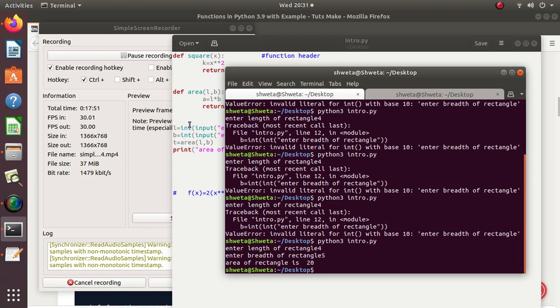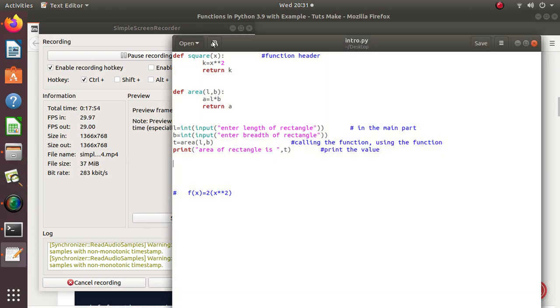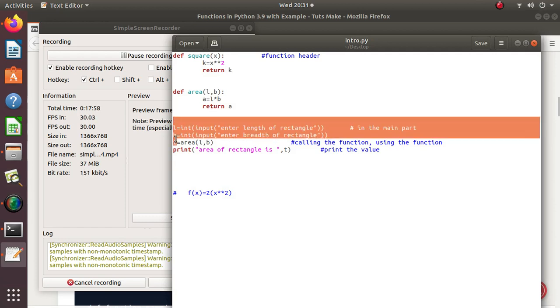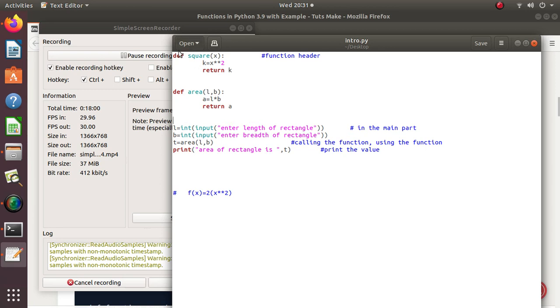So what happens here is execution of this whole program will always start from the main part. These are function definitions. These are not executed. These are only used when they are called. So the execution only starts from the main part.